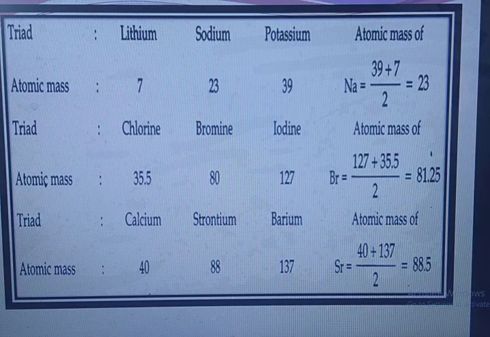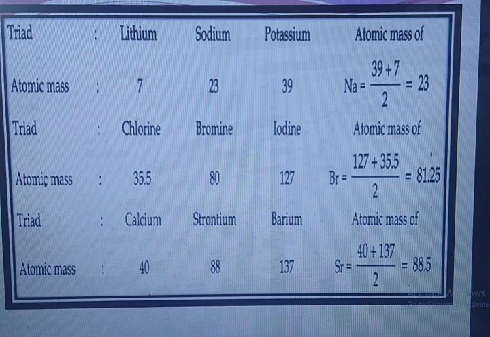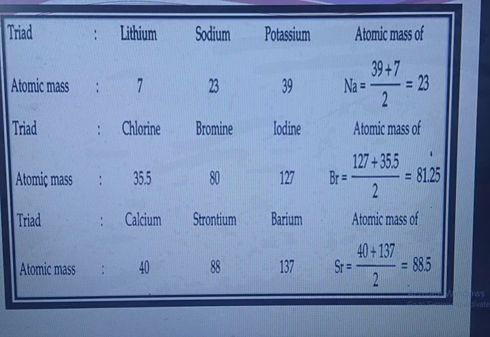So he saw that this rule is followed, but as he went ahead, he saw that this law is not suitable for all the elements. He found chlorine, bromine and iodine had a difference. It was not accurate. Similarly, he found in calcium, strontium and barium again it was different. It was not accurate. So his law was not suitable for the periodic table.